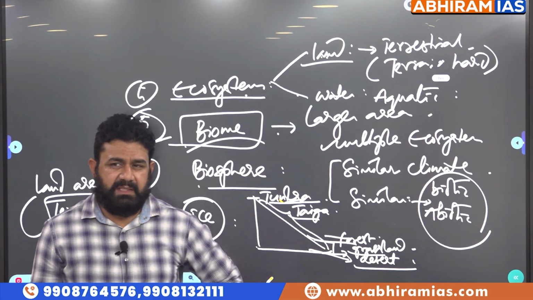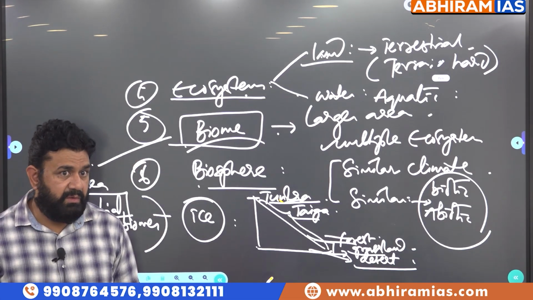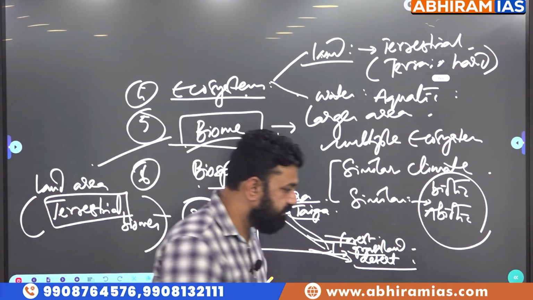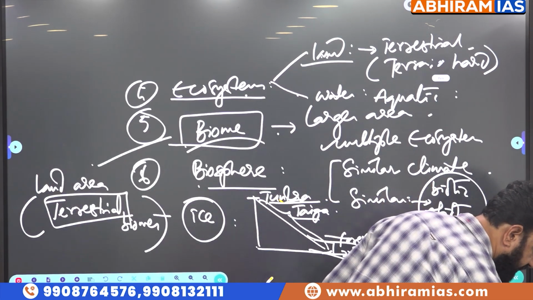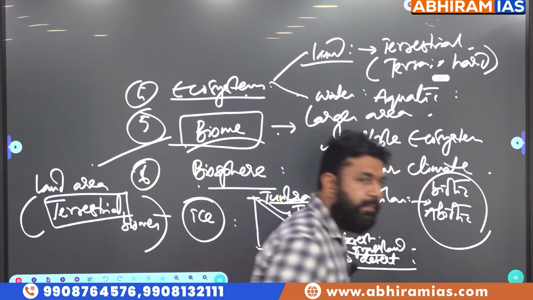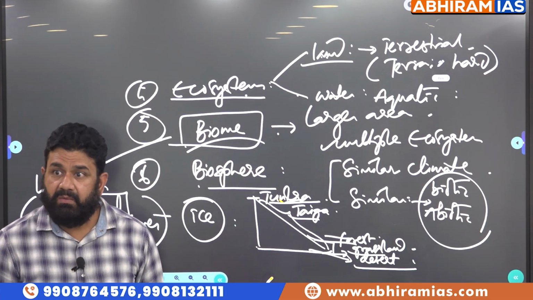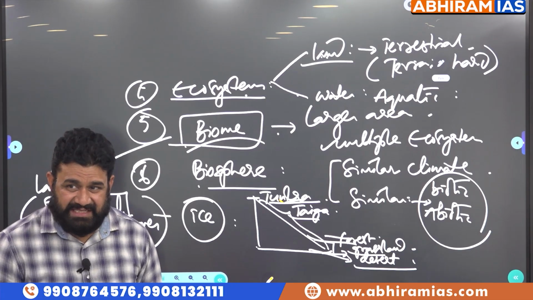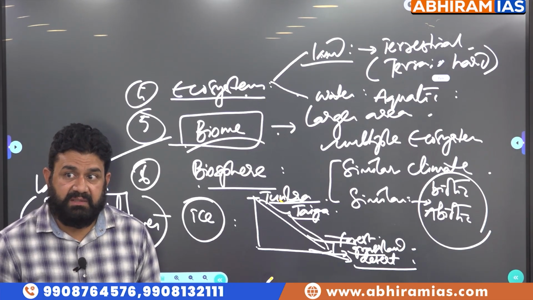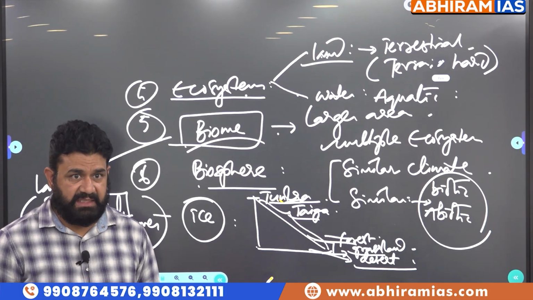Usually, deserts are found on the western coast or western part of regions. Especially tropical deserts, warm deserts, sandy deserts are found on the western parts of continents. You must have studied this in geography.